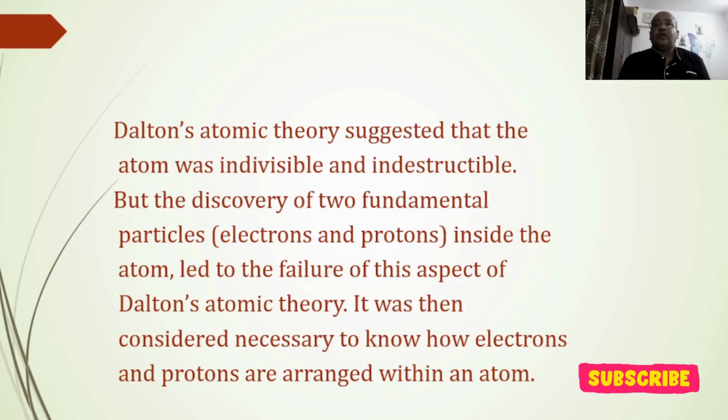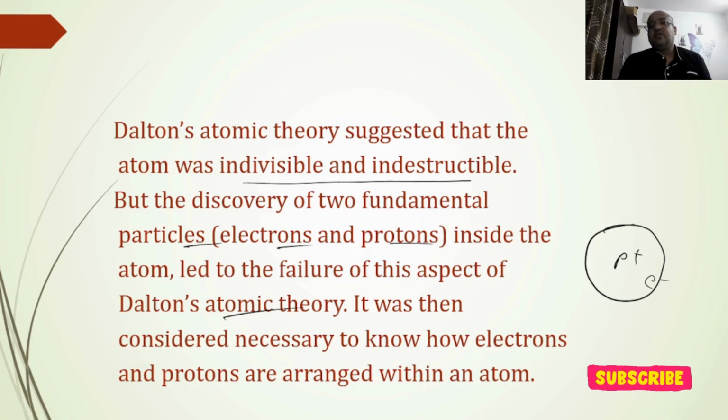Dalton's atomic theory suggested that the atom was indivisible and indestructible. But the discovery of the two fundamental particles, electrons and protons, inside an atom led to the failure of this aspect of Dalton's atomic theory, which said that atoms are indestructible or indivisible.